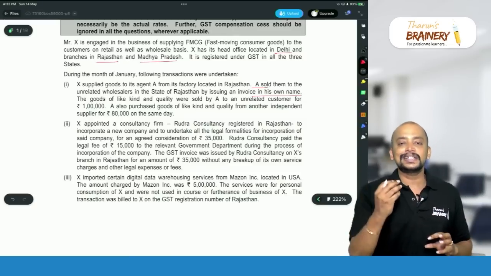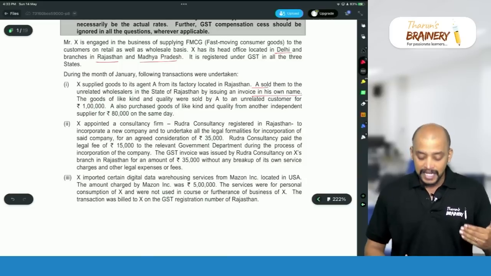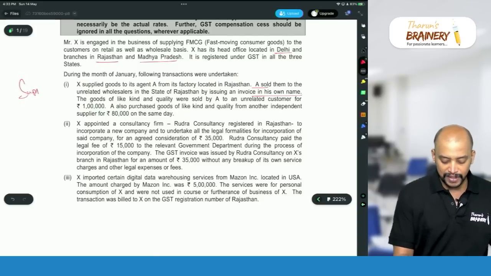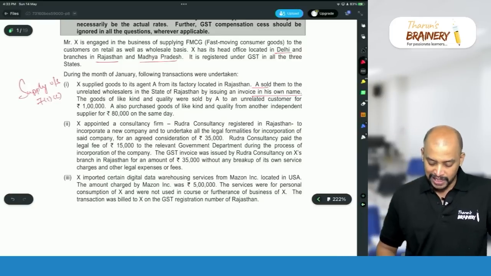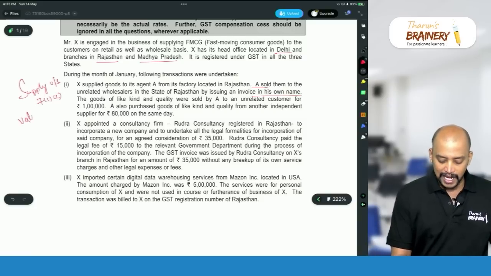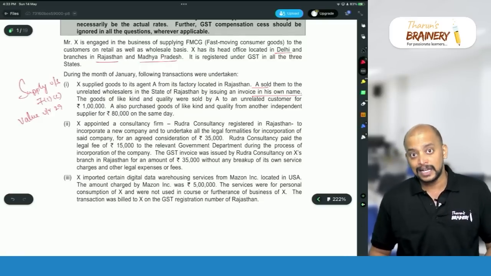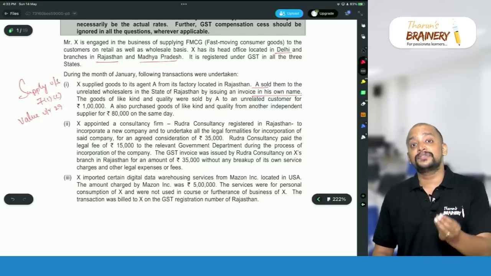Now, when an agent is acting on behalf of principal, making supply to the agent will become supply under 7(1)(c), even though without consideration. So in this case, it is supply under section 7(1)(c). It will be chargeable to GST, and what will be taken as the value? So the value will be determined as per rule 29. In case of principal agent transactions, the value will be determined in terms of rule 29. And what will be taken as per rule 29? Open market value or 90% of the resale price.